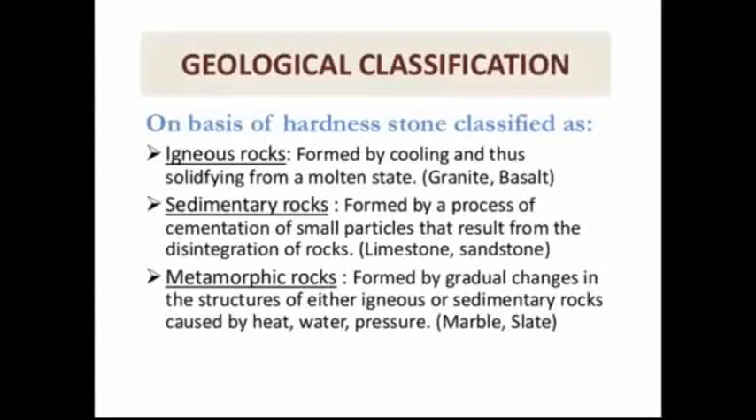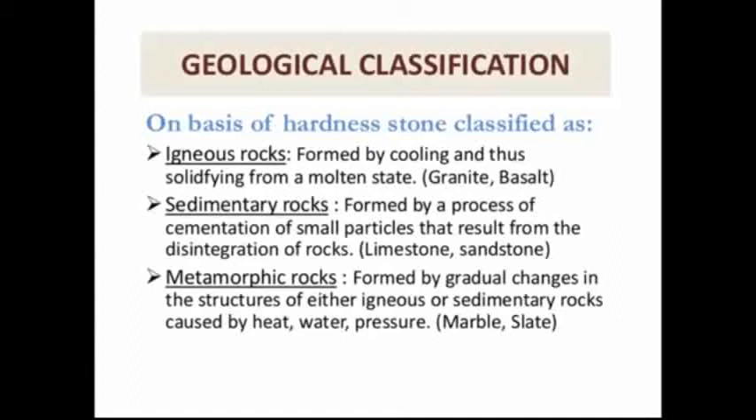Now, first is geological classification. In geological classification, first one is igneous rock. It is formed by the cooling of magma and thus solidifying from a molten state. The examples of igneous rock are granite and basalt. Second is sedimentary rock. It is formed by the process of cementation of small particles that result from the disintegration of the rock. The examples of sedimentary rock are limestone and sandstone.